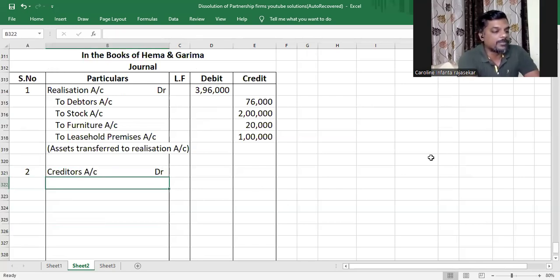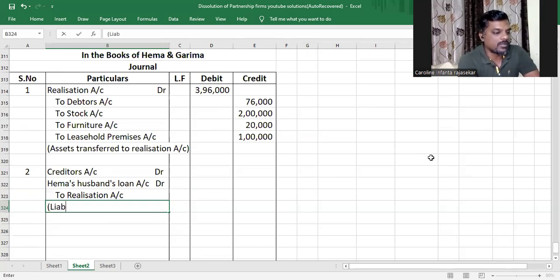Creditors account debit, Garima's husband's loan account will be debited to realization account. Liabilities transferred to realization account.